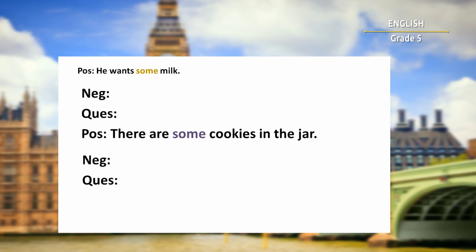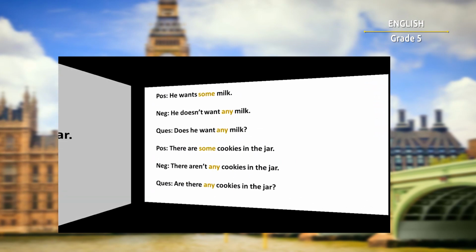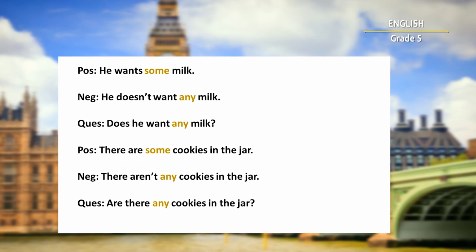Okay, now let's see if you were right. Negative sentence: He doesn't want any milk. And question: Does he want any milk? There aren't any cookies in the jar. Are there any cookies in the jar?